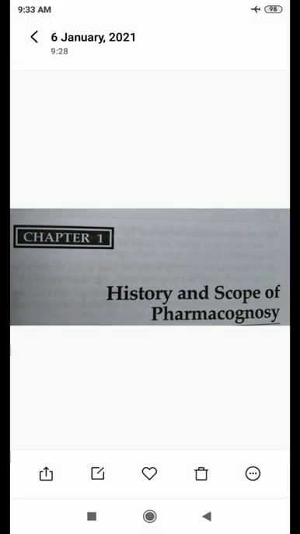Then Hippocrates, he was a Greek physician and he is known as the father of medicine. Then Aristotle, he was a Greek philosopher and he explained his theory of the origin of the universe, the sun and earth. He studied the animal kingdom, and he suggested the principle of classification of animals. Then Sushruta, he was an Indian surgeon and physician. He knew about 1500 drugs and he used to operate on the GIT, and his collection is named the Sushruta Samhita.